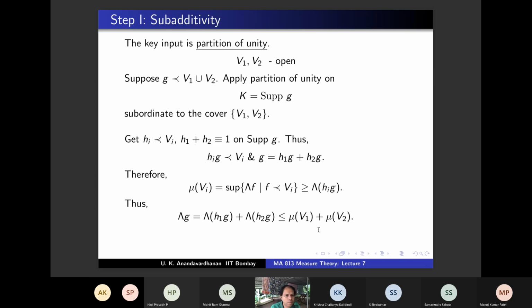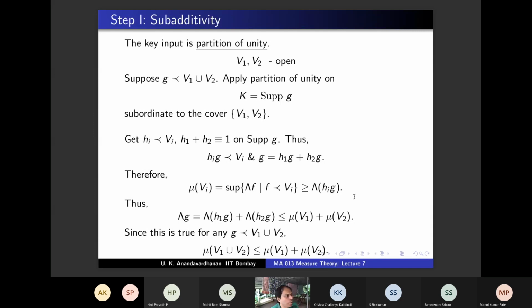Therefore, the supremum is also less than or equal to this, right? Agree? Yes. Therefore, you have got mu of V1 union V2 is less than or equal to mu of V1 plus mu of V2.